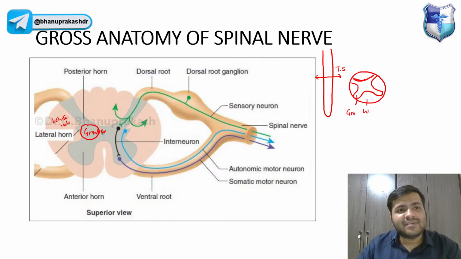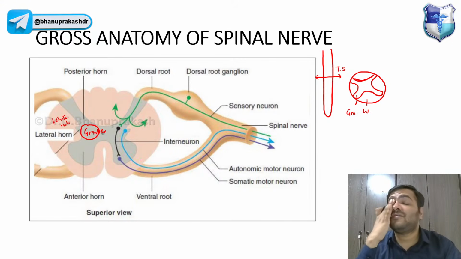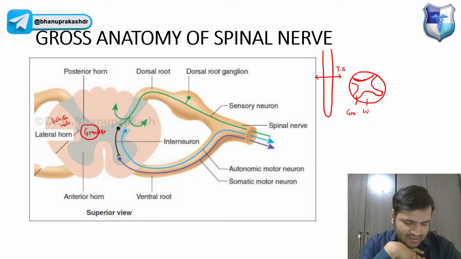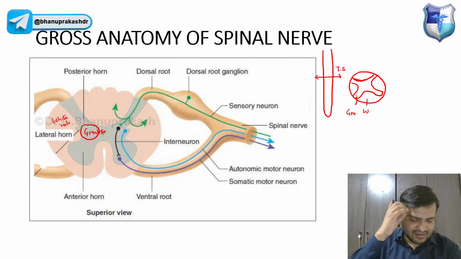White matter is basically the collection of, look, white color comes because of the myelin sheath, so white matter will be the collection of axons, Osama. So gray matter is the collection of cell bodies. Gray matter is the collection of cell bodies.